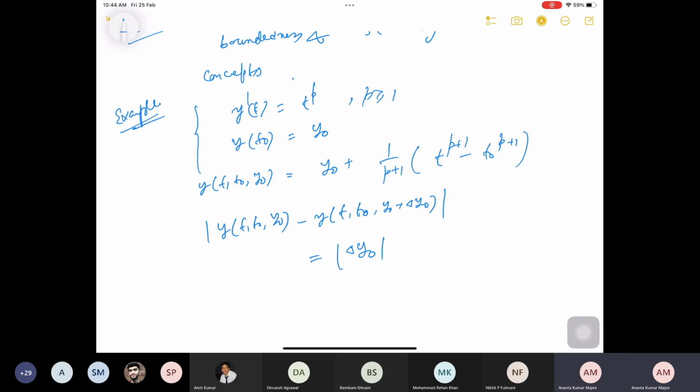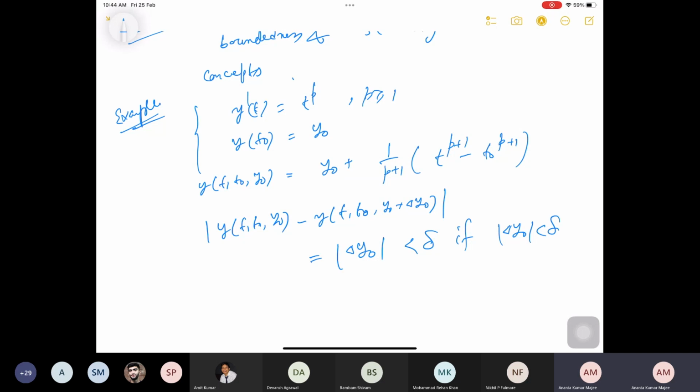Now for any given epsilon, whenever the modulus of delta y0 is less than delta, that means this part minus this part is less than delta, so this is less than epsilon. Here epsilon is equal to delta. If this is less than delta, you take epsilon equal to delta.